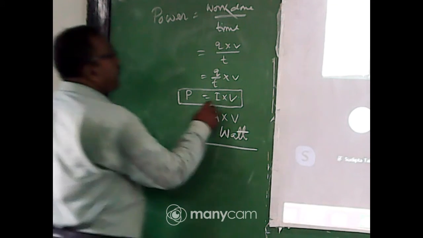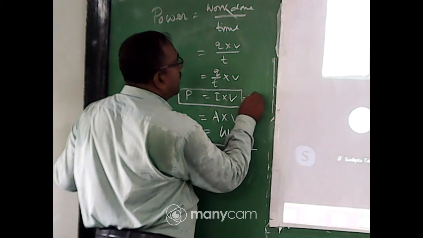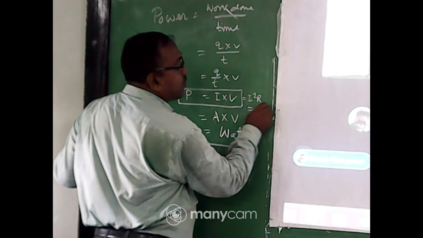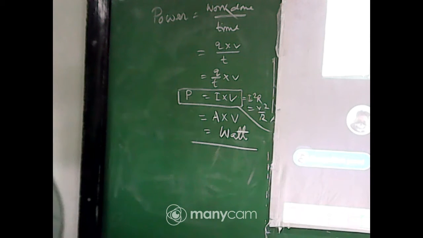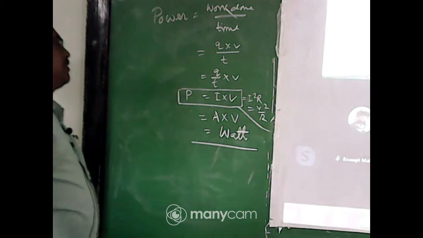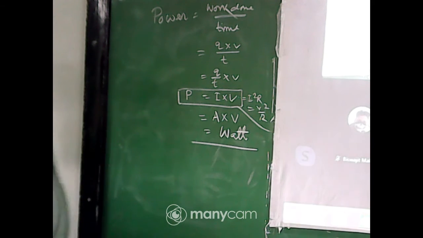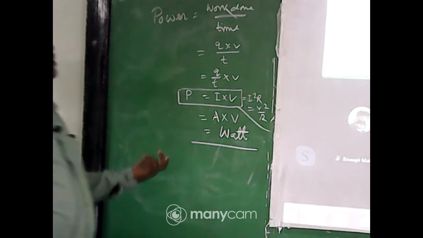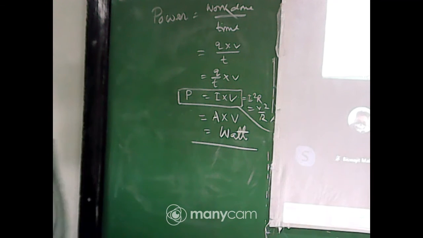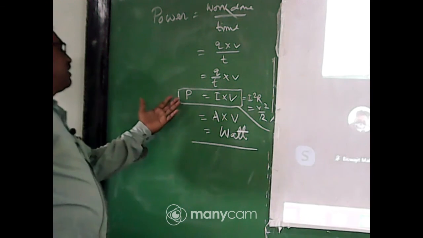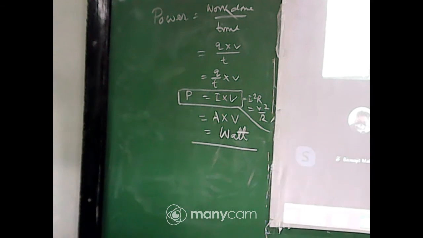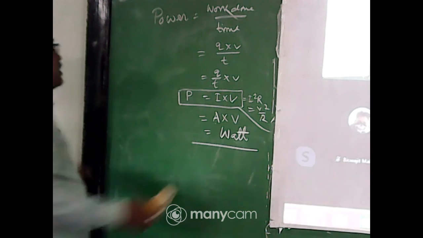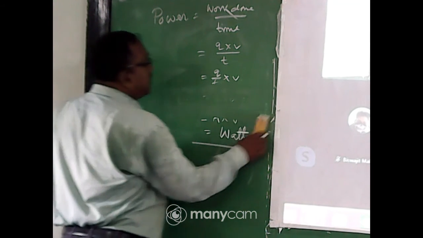So I into V, I square R and V square by R. So many correlated formulas are there. You interchange it according to your question, according to your data in your question paper. So my dear student, the unit of power is watt. So this is the very common word.